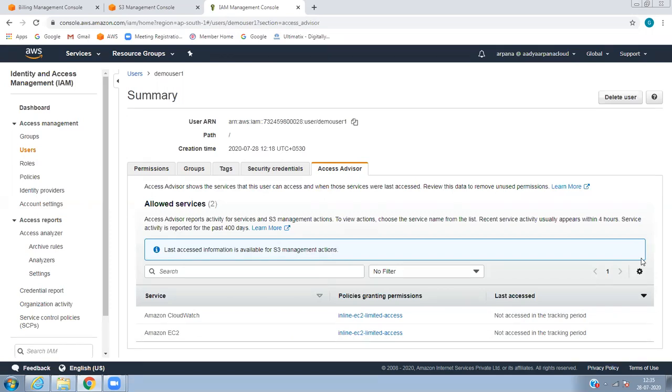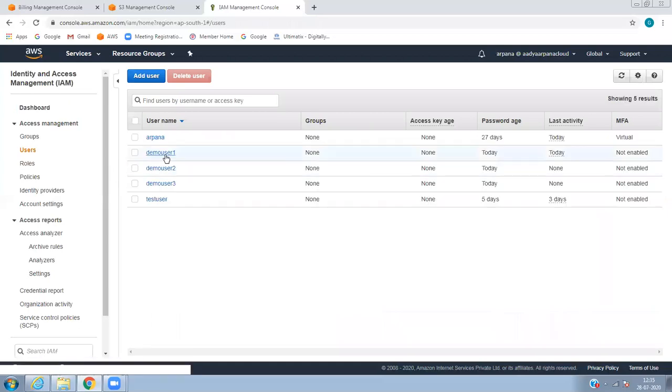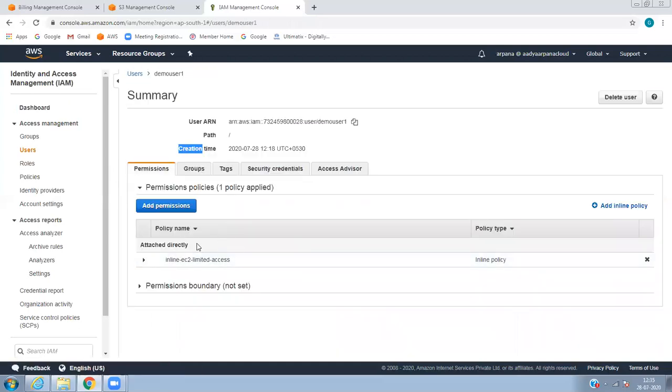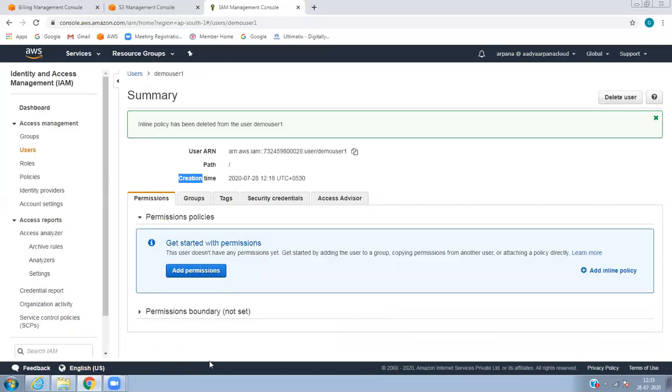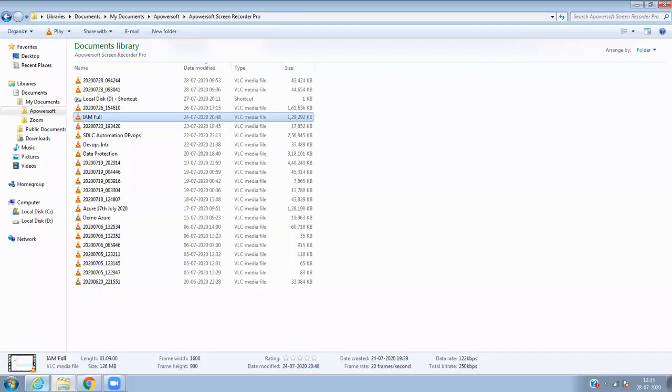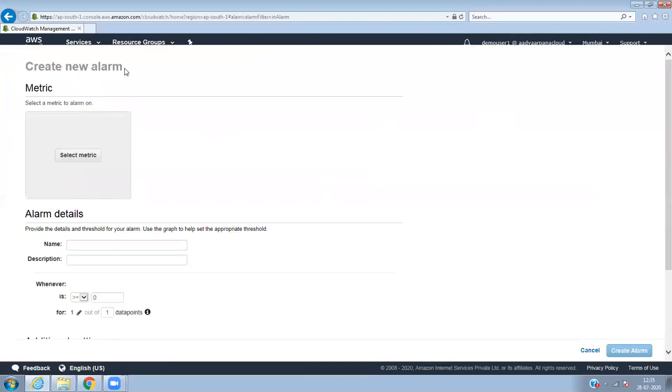So it shows whatever user access within 4 hours. It gives the report. Okay, so now let's go to the user, demo user one. So now we know about it, I will remove this. When I remove that, the user will not have access to anything now. See, for example, if I refresh, the user had access to EC2 instances, but now since I've removed the inline policy, the user will not have access to create a CloudWatch or anything.